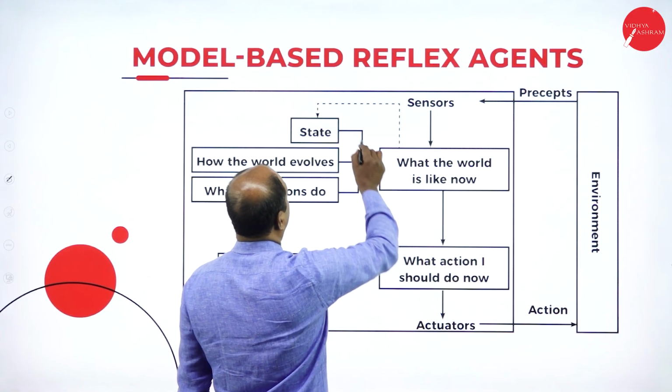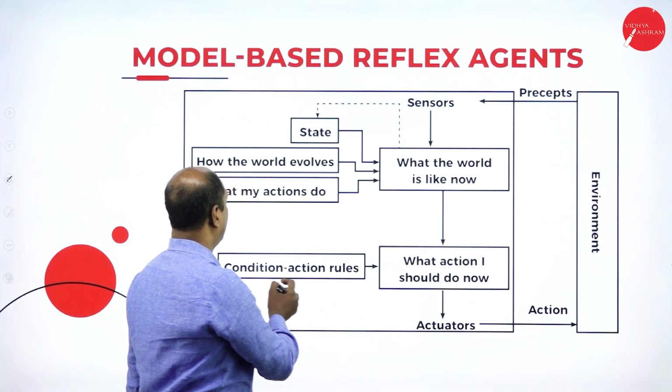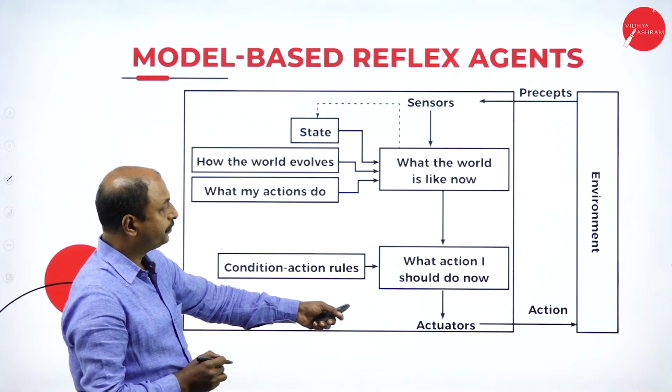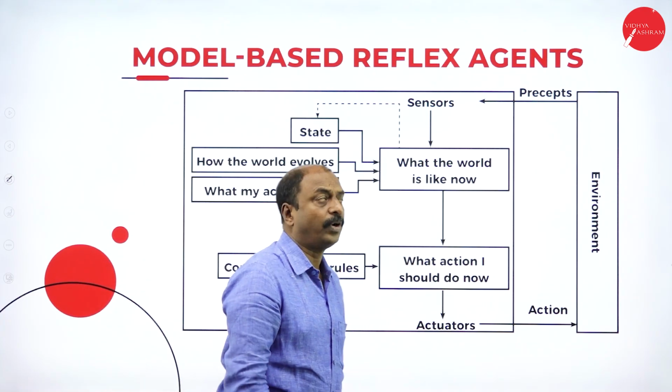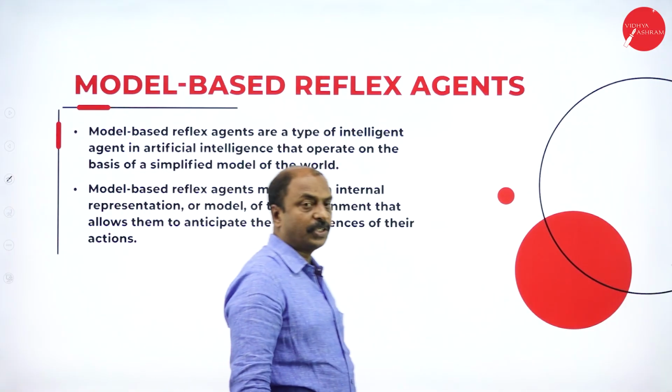These are different; based on the current state it is going to take a decision. Again, it also has predefined models. So this is the schematic diagram for model reflex agent. Now let us see the definition of this.